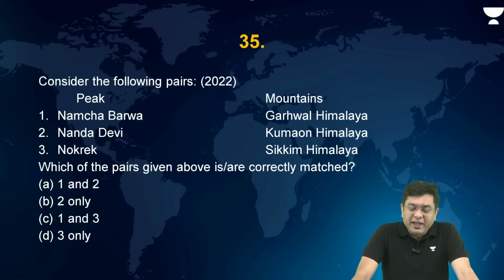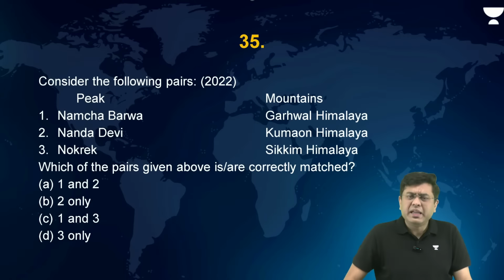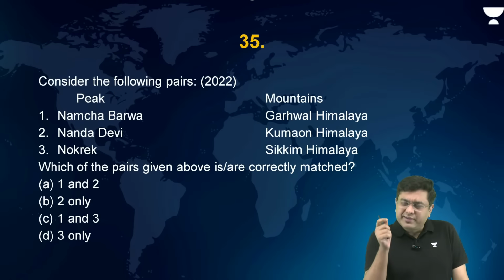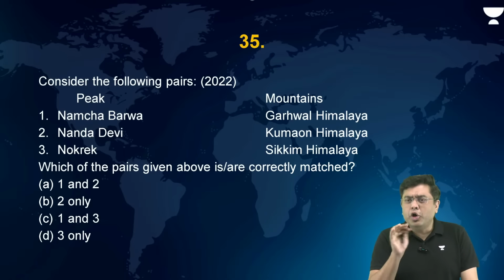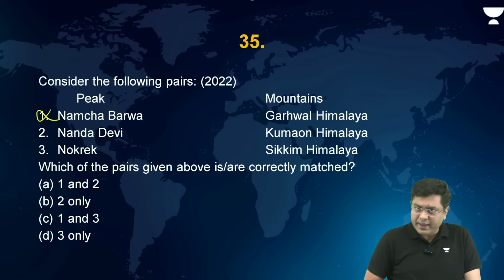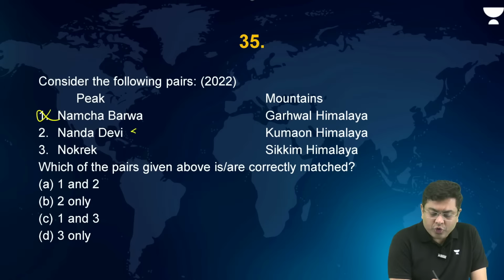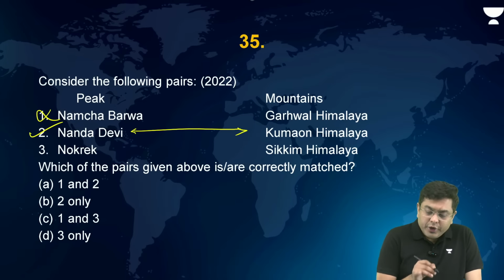Okay. Now consider the following pairs in terms of the peak and where they are situated. So Namcha Barwa, Garhwal Himalaya, Nanda Devi, Kumaon Himalaya, Nokrek, Sikkim Himalaya. Which of the pairs are correctly matched? Namcha Barwa is present where? In the region of Arunachal Himalayas, slightly to the north of Arunachal. So Garhwal Kumaon, Kumaon Garhwal is in the region of Uttarakhand. So this is incorrect. Nanda Devi, that is present in the region of Kumaon. Correct.